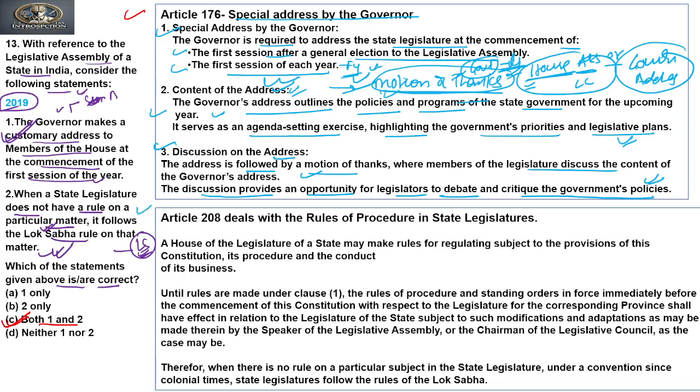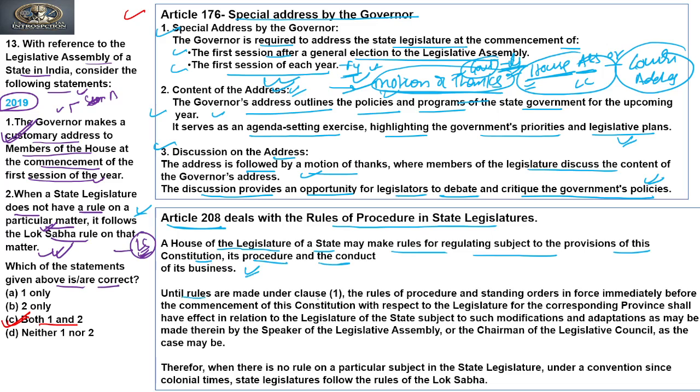Now for the second statement: Article 208 deals with the rules of procedure in the state legislature, which says that a house of the legislature of a state may make rules for regulating, subject to the provisions of this Constitution, its procedure and conduct of business.